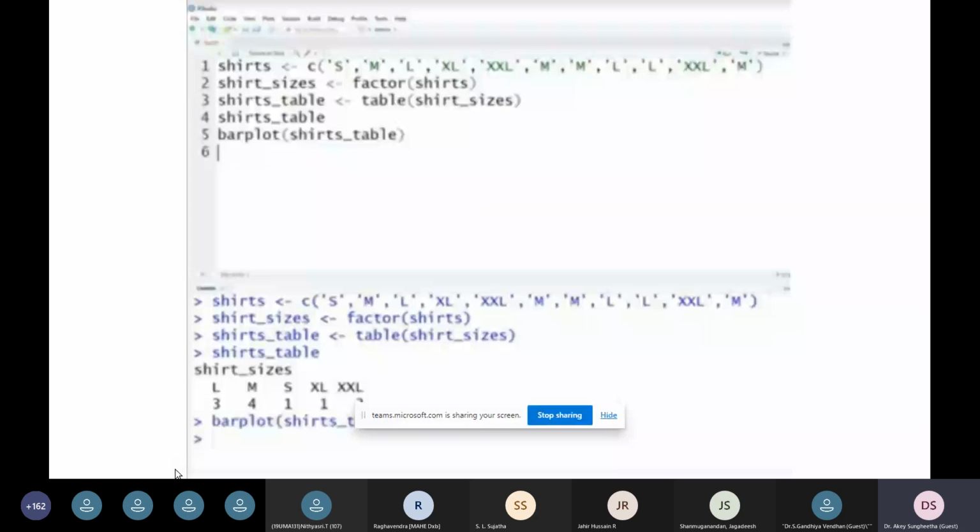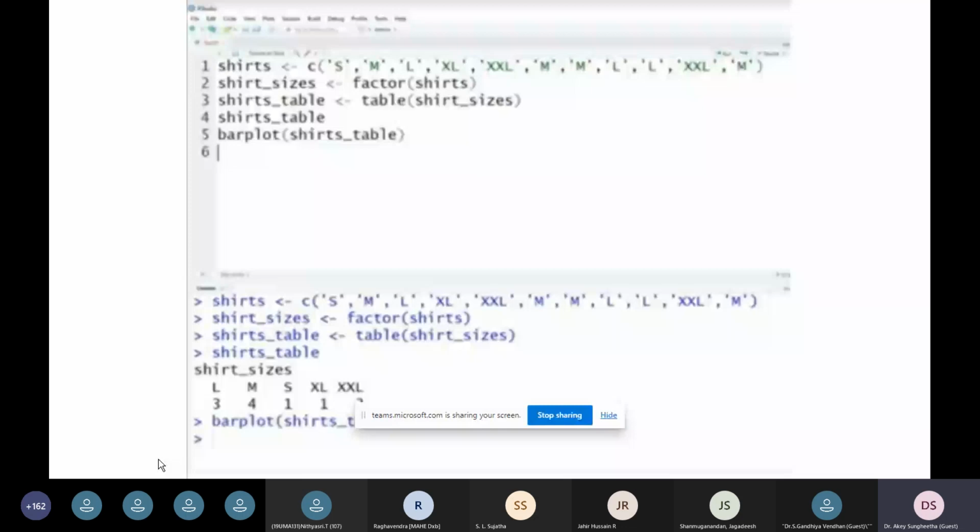You will get a bar plot if you just execute this. And your shirts table argument, which is passed for the bar plot, will enable you to display the graphical report. You can see the graphical report. I didn't screenshot the graphical report. You can execute and see if you are using the R tool.